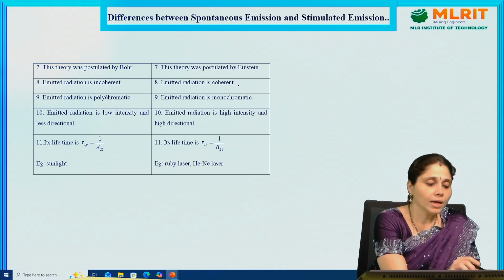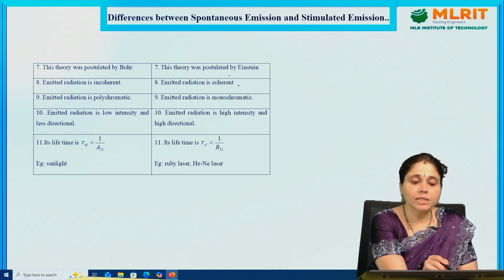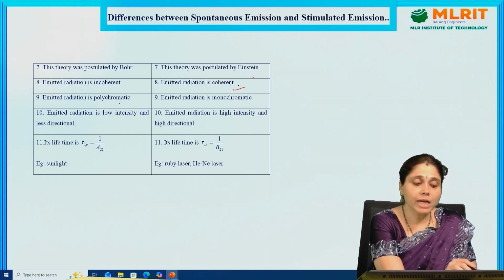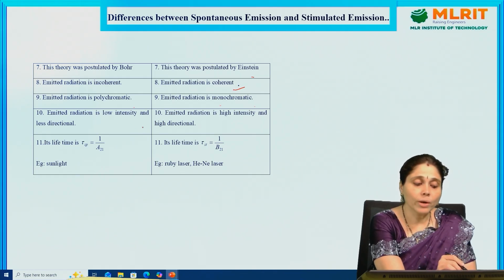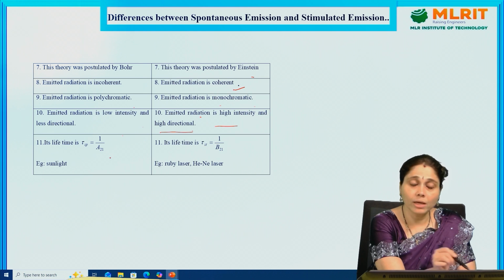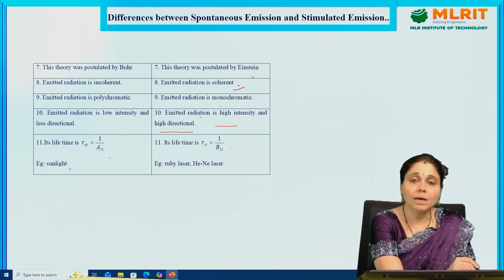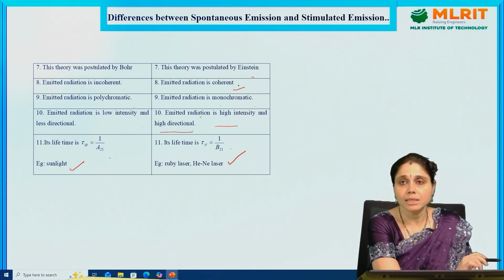This theory was postulated by Bohr, and this theory was postulated by Einstein. In spontaneous emission the emitted radiation is incoherent; in stimulated emission it is coherent. Spontaneous emission is polychromatic; stimulated emission is monochromatic. Spontaneous emission has low intensity and is less directional, while stimulated emission has high intensity and is highly directional. The lifetime for spontaneous emission is tau equals 1 by A21, and for stimulated emission it is 1 by B21. The example of spontaneous emission is sunlight; examples of stimulated emission are the ruby laser, helium neon laser and many other laser systems.